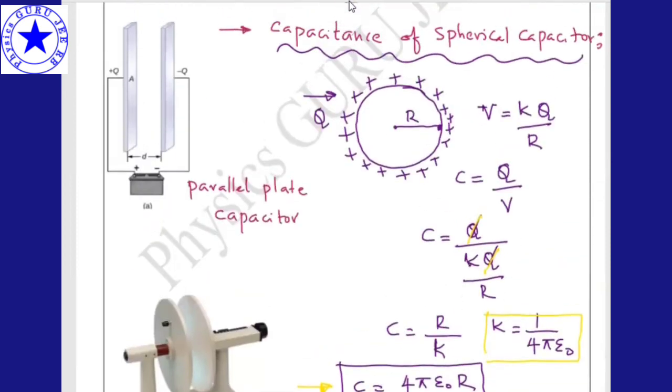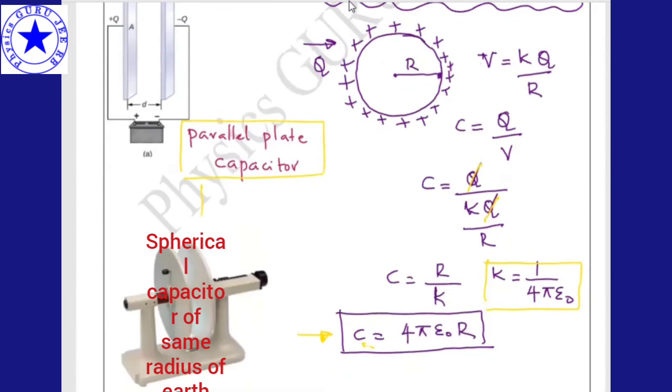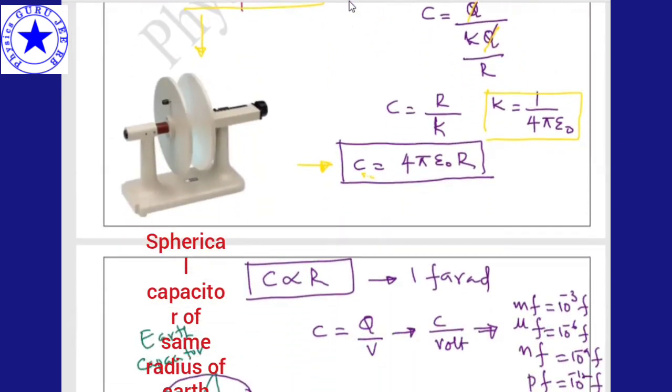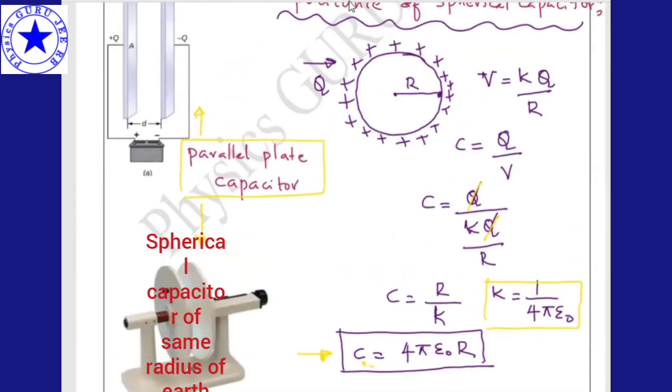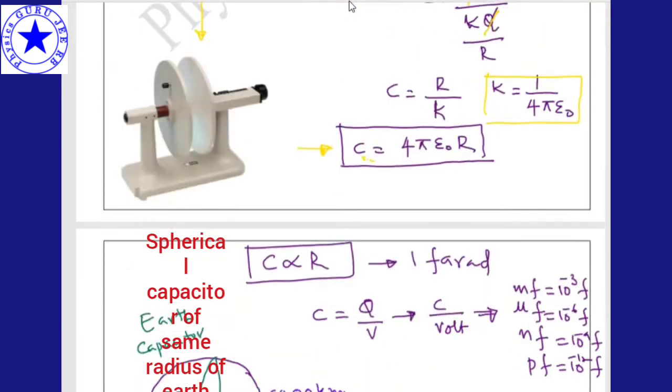I've already shown that this is nothing but the parallel plate capacitor diagram. These two are parallel plate capacitors only. The shape of the plates is different in both cases, right? If I take only one single capacitor, this is only one sheet. If I take two, it won't happen like that. Let us discuss that also in coming classes.